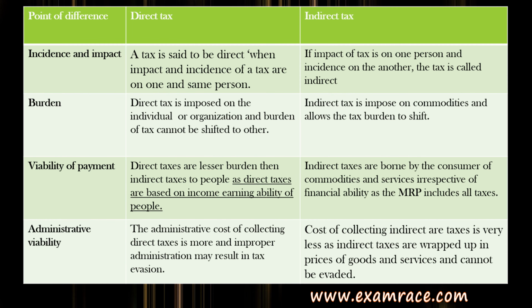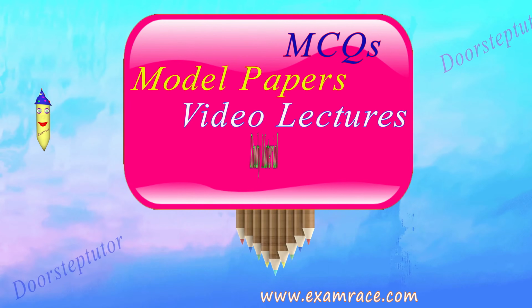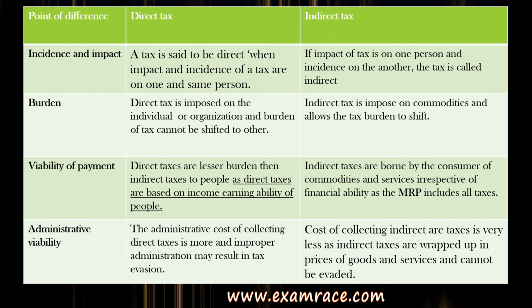Second will be burden. Direct tax is imposed on an individual or organization, and the burden cannot be shifted, as I said, whereas indirect tax is imposed on commodities. As I said, I gave an example regarding the purchase of a grocery. So it is imposed on commodities or transactions when they take place, and the burden is shifted.